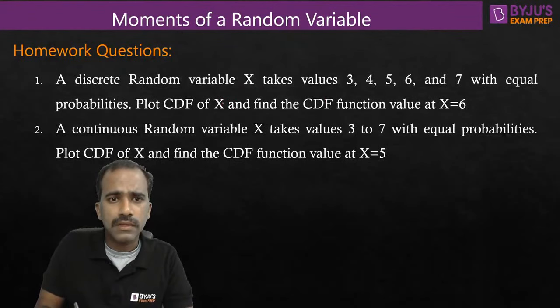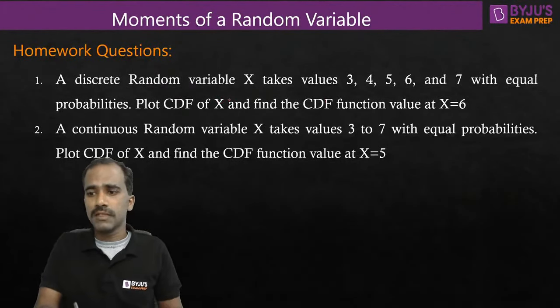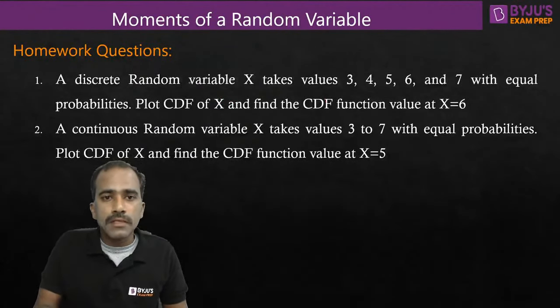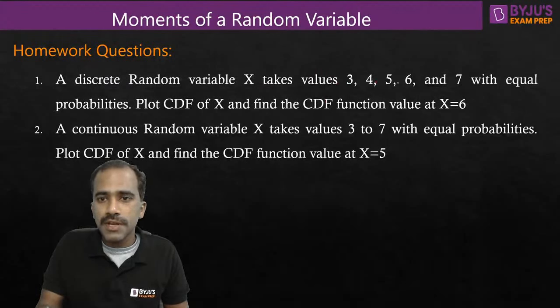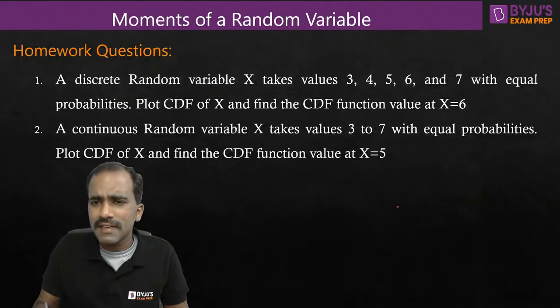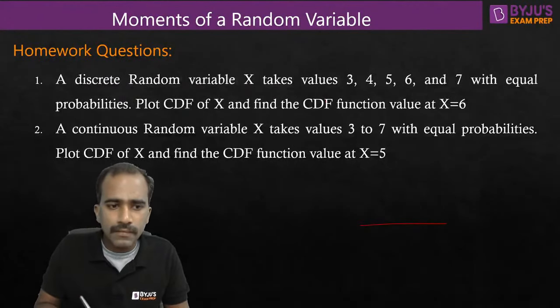So these are the two questions that I've given as homework in yesterday's session. Discrete random variable x takes values 3, 4, 5, 6, 7 with equal probabilities. Plot CDF of x and find CDF function value at x equal to 6. Probability also we can plot, PDF also we can plot, CDF also we can plot. So CDF, I'll try to plot it directly, because discrete functions are easy to plot.